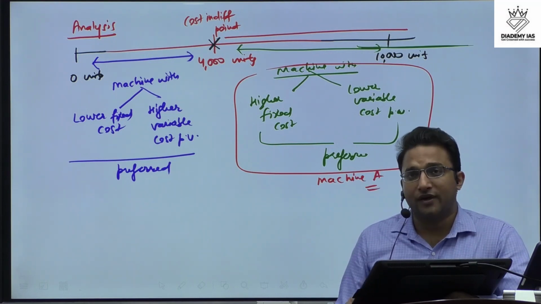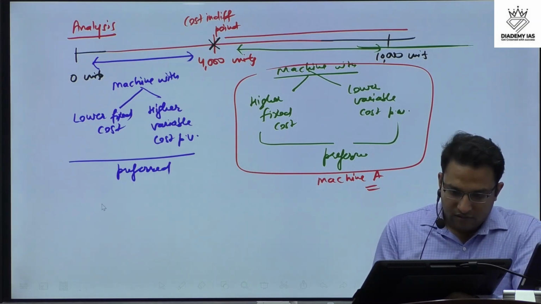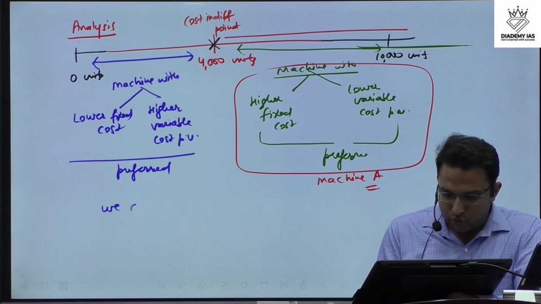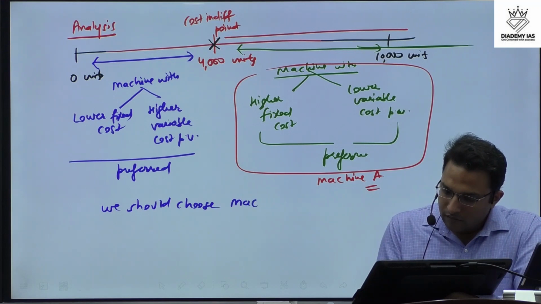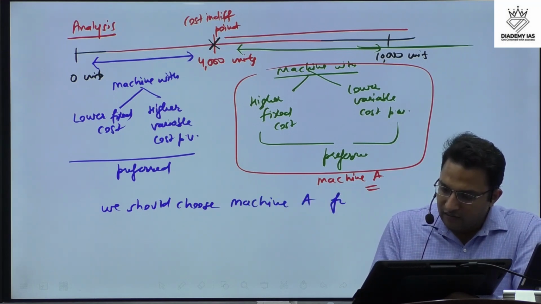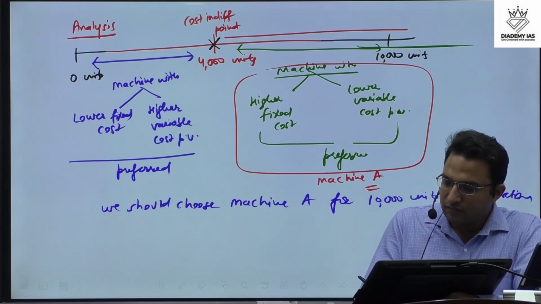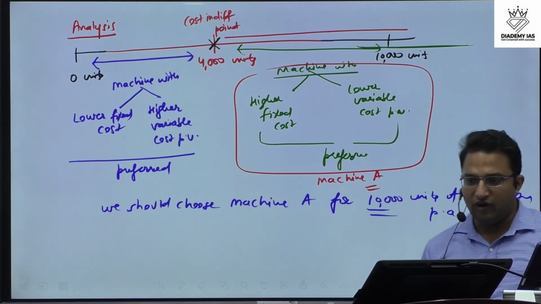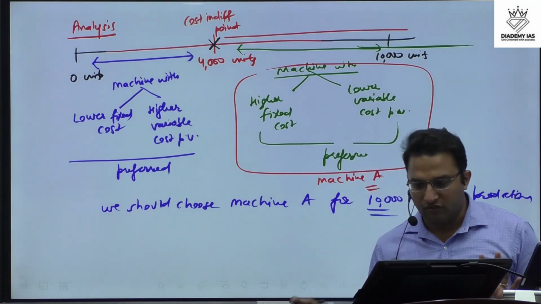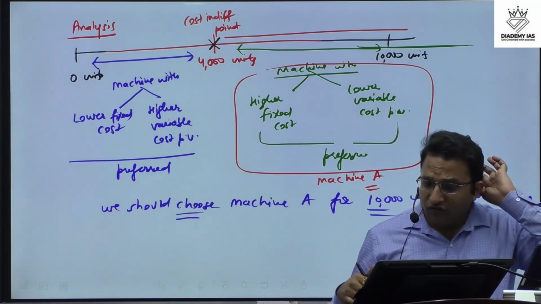Even though the question has not asked, we will definitely write this analysis that we should choose machine A for 10,000 units of production per annum. Okay, this should be our answer. And we can verify that also. Even in our answer, we don't need to prove because they are not asking this point. But we can prove this.